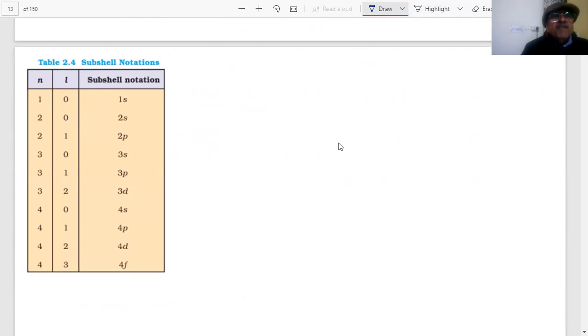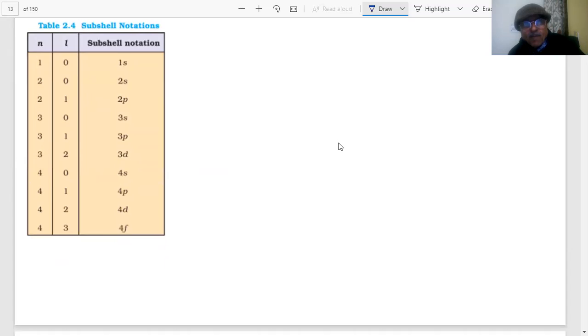is that n equal to 1 is the first shell and the value of the subshell is 0, it is 1s. In n equal to 2 you have two subshells, 2s and 2p. When n is 3, students, you will have 3s, 3p and 3d. When n is 4 you will have 4s, 4p, 4d and 4f orbitals. So in the energy levels there are subshells. In the subshells you have orbitals, and how many electrons can be accommodated in each orbital, that we will see now.